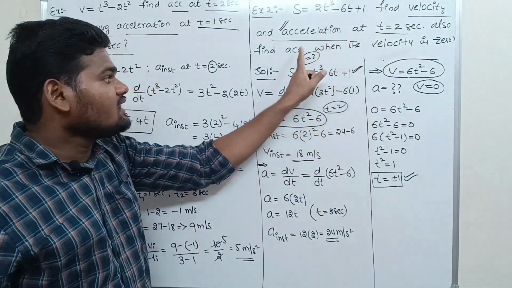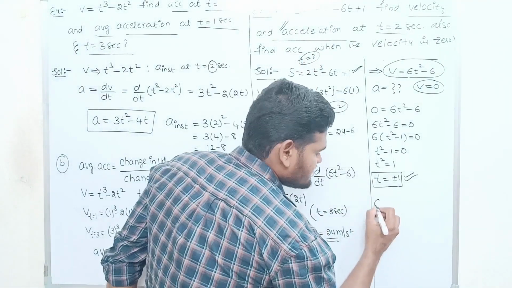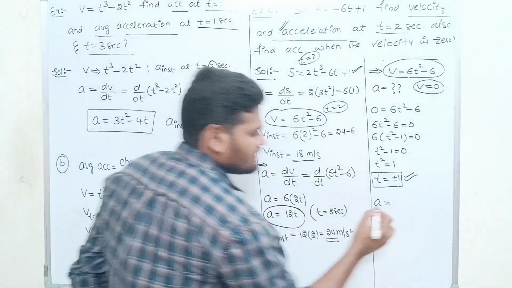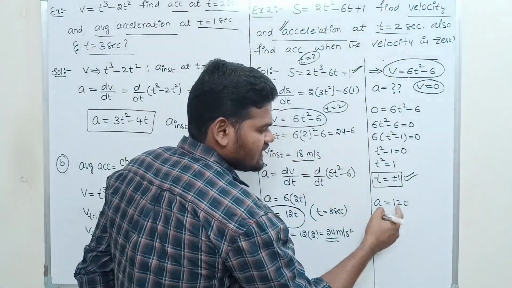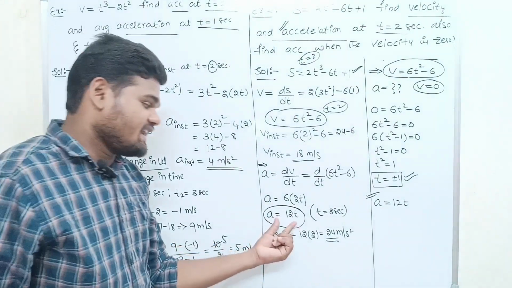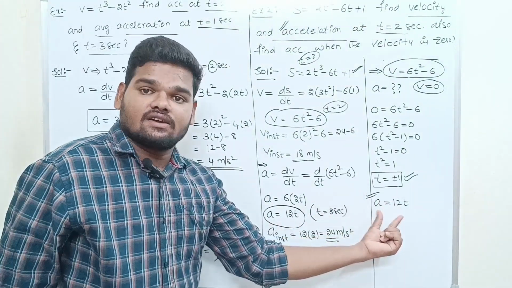Now we have to find the acceleration. What is the equation of acceleration we got? Acceleration is 12t. Are you getting it? Any doubts? Just take the acceleration equation. Okay.